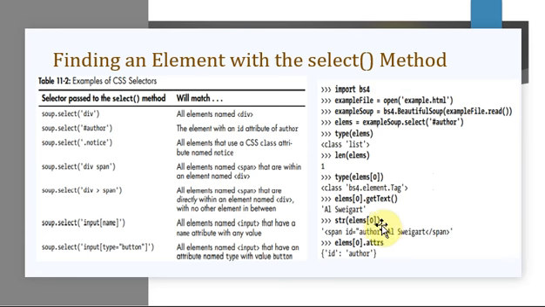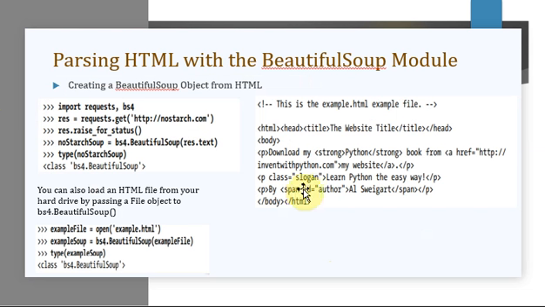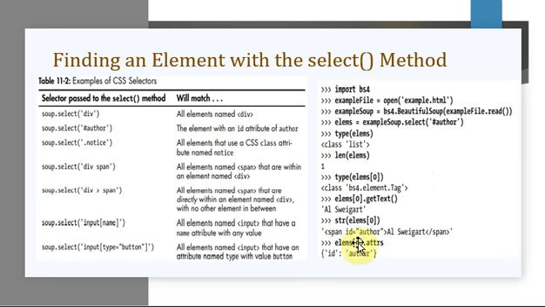Then string of element of 0 is going to give you the complete starting and closing tags of the element text. So just see your example.html. You can see here the starting tag starts from here, span id is equal to author, and the closing. So string is going to give you the complete starting as well as the ending tag.